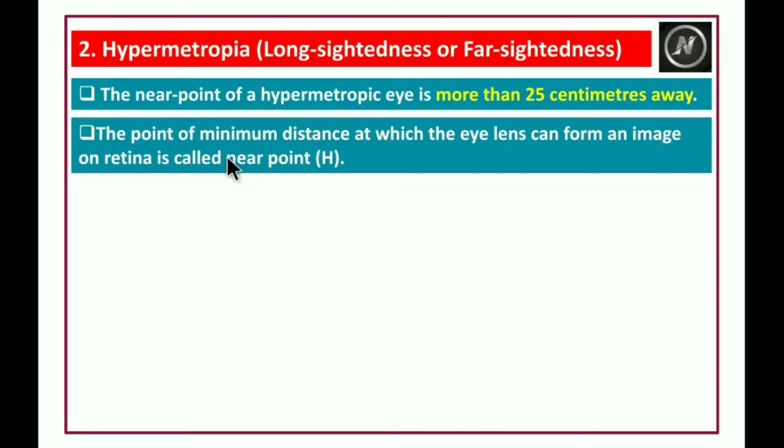The point of minimum distance at which the eye lens can form an image on the retina is called the near point.